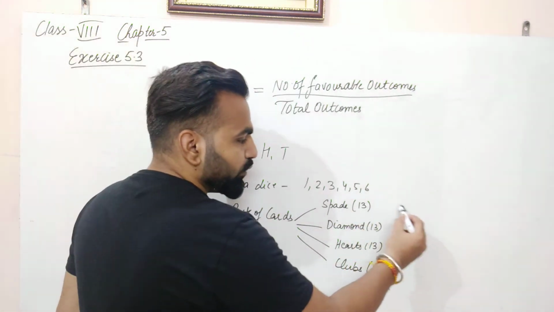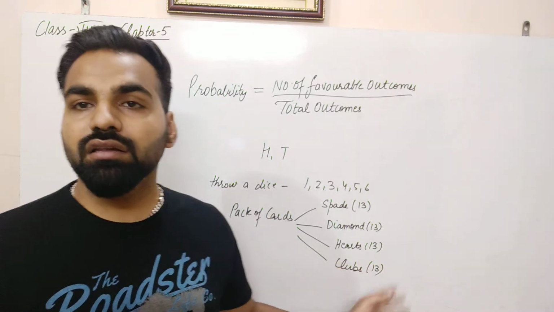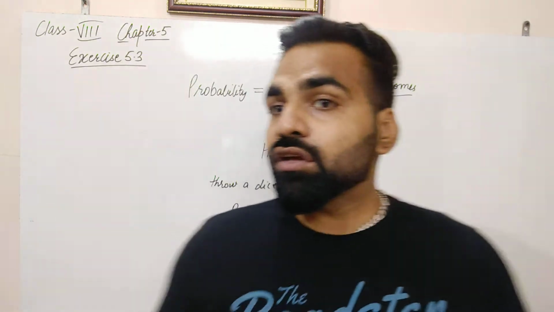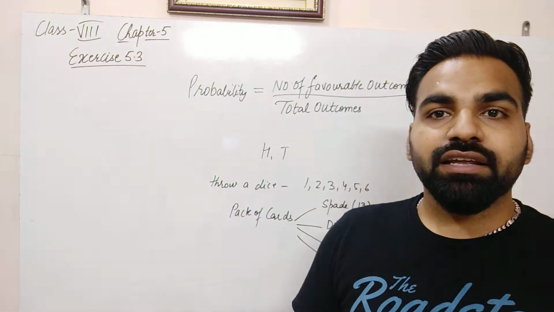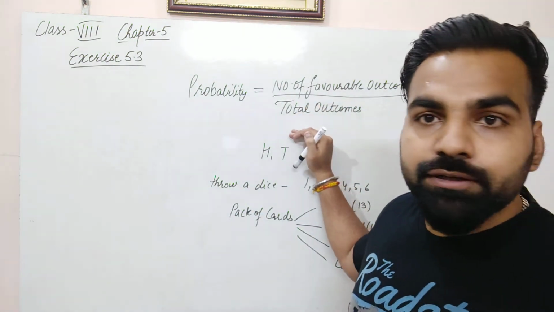So whatever card we get will be the outcome here. So there are a total of 4 types of outcomes here: spade, diamond, heart, clubs. Clear, everyone? So whatever experiment we are taking, the total number of outcomes is taken in the denominator.